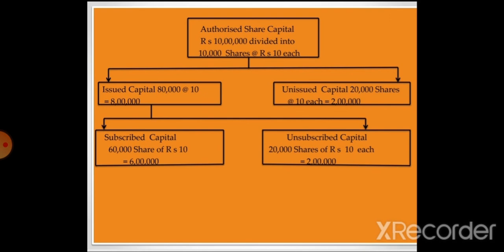So issued capital is divided into two parts. First is subscribed capital and second is unsubscribed capital. Suppose only 60,000 shares are subscribed by the public, it is called subscribed capital. So the amount is 60,000 shares at rupees 10 each, equal to 6 lakhs. And out of 80,000 shares, 60,000 shares are subscribed, then 20,000 shares are unsubscribed. So the value is 20,000 shares at rupees 10, equal to 2 lakhs. So 2 lakh is the amount of unsubscribed share capital.